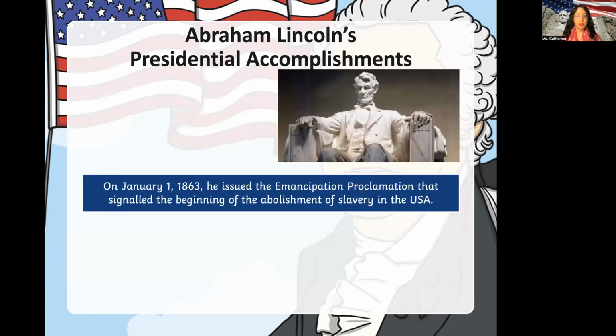Now, some of his accomplishments. Abraham Lincoln, on January 1st, 1863, issued the Emancipation Proclamation that signaled the beginning of the abolishment of slavery in the United States of America. Does anyone know what abolishment means? That's right. It means take that away, stop it. So when they say emancipation, that means free the slaves.